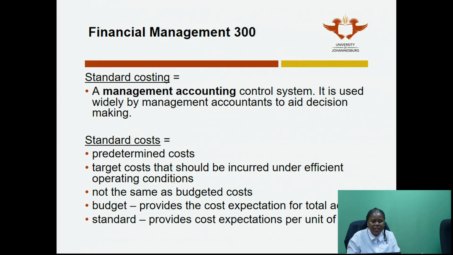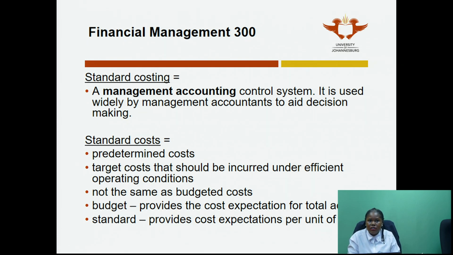But this basically means that this is my norm. As in my example, that 100, a predetermined cost, is my norm that I incur under normal, efficient operating conditions.